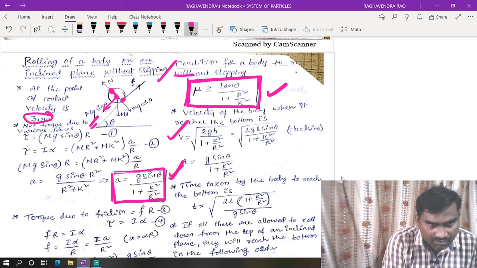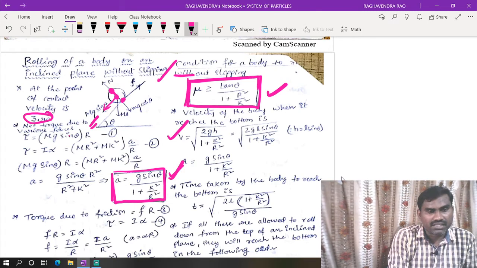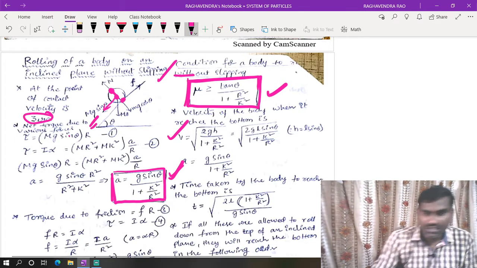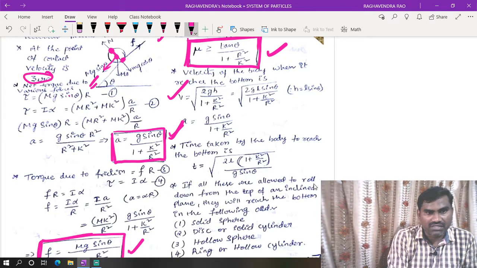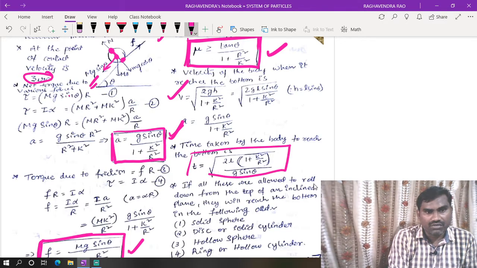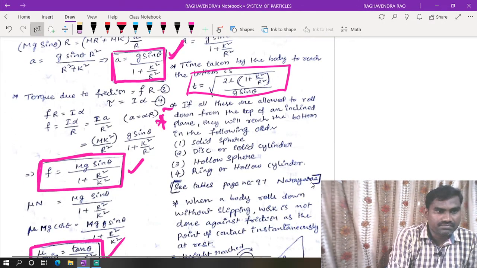This 1 plus k square by r square is a very important term in the case of rolling motion. We need to remember it. Based on this, time can also be found. The time taken by the body to reach the bottom is t is equal to root over 2L by g sin theta into 1 plus k square by r square. Now in the NEET examination they directly ask this question.